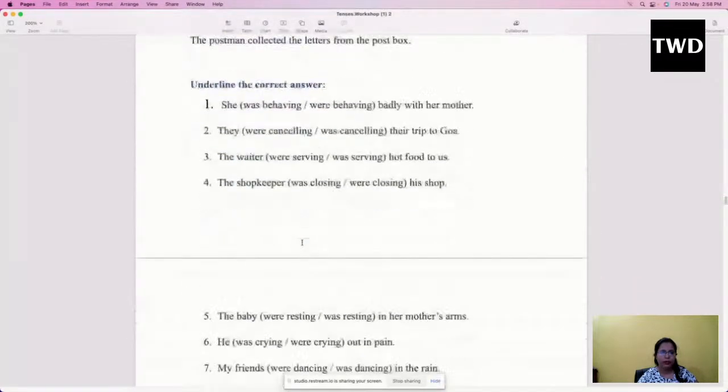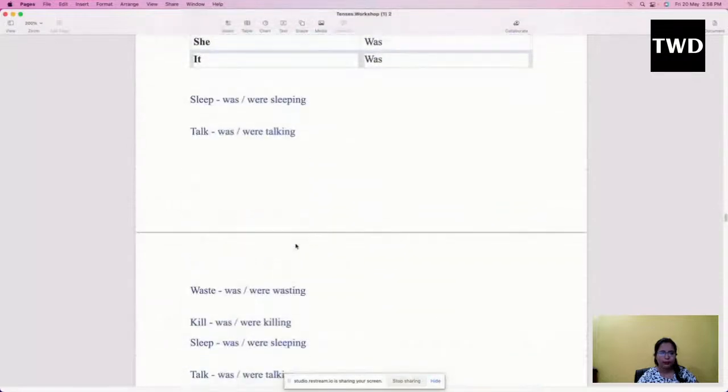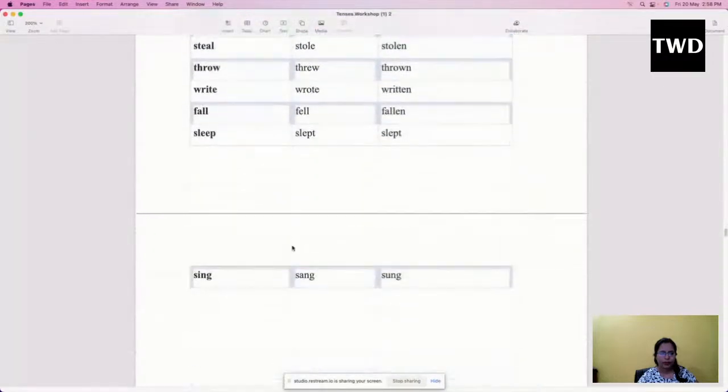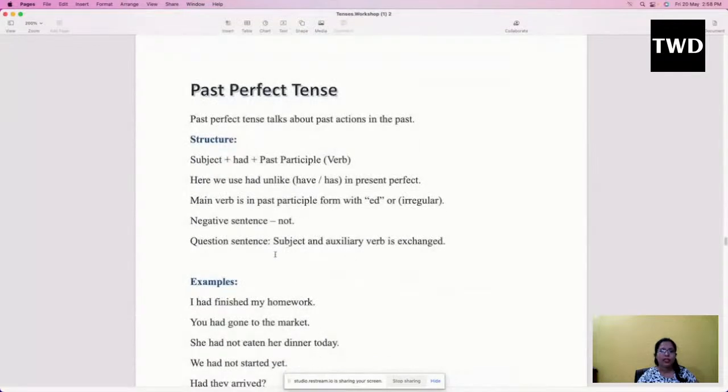Then moving forward, we saw past perfect tense. So past perfect tense is generally used to talk about actions which happened in the past, but actually when two actions happened together in past, at that point of time only we will use past perfect tense.